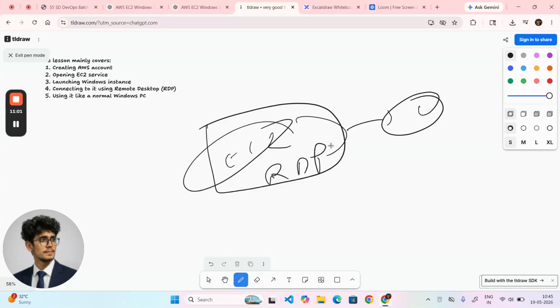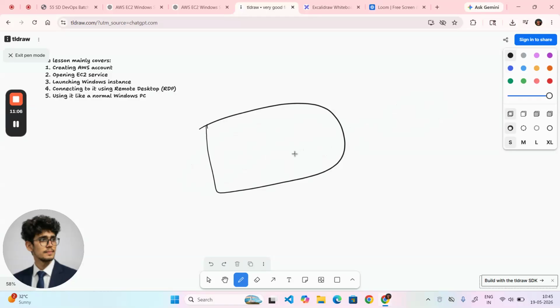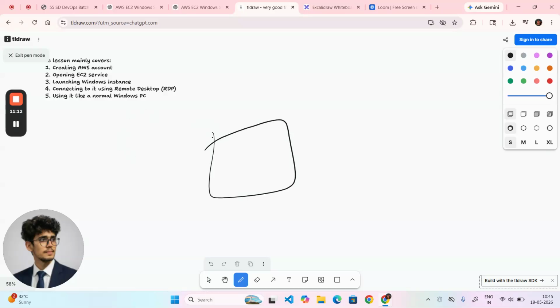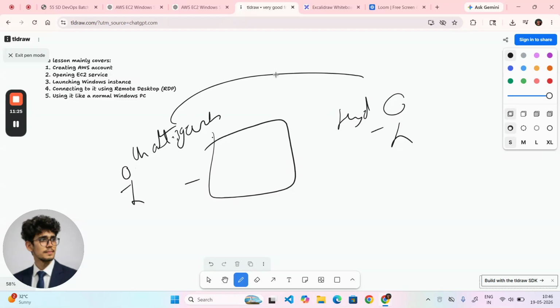If we compare it with the physical one, right? Like we are having mobile phone. I am at Hyderabad. My mom are at Chhattisgarh. If I want to communicate with them, how we can do? Through mobile phone. Through mobile phone, we will get the accessibility.